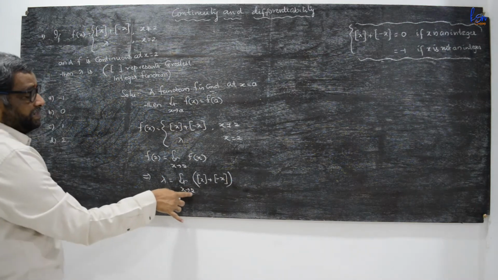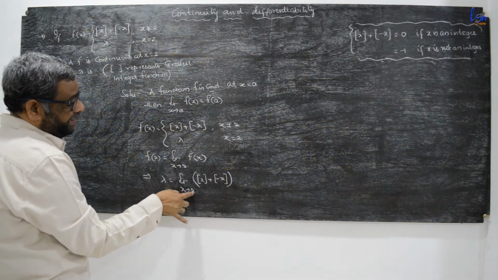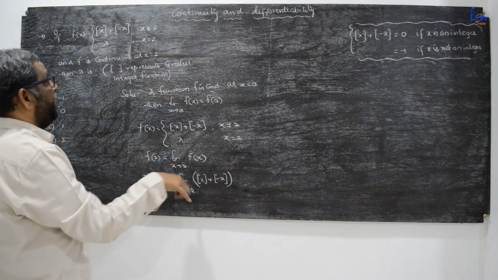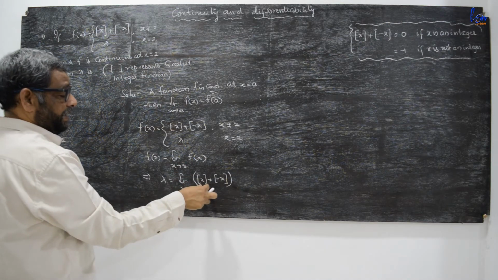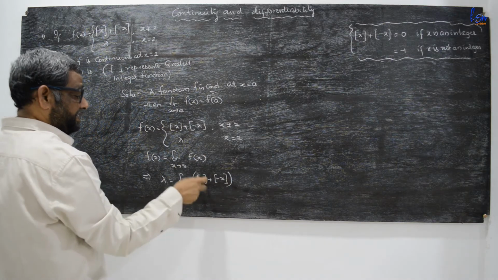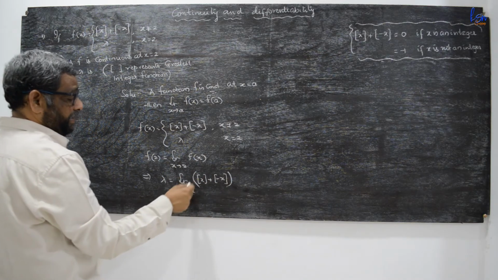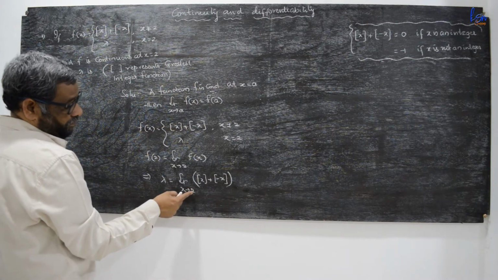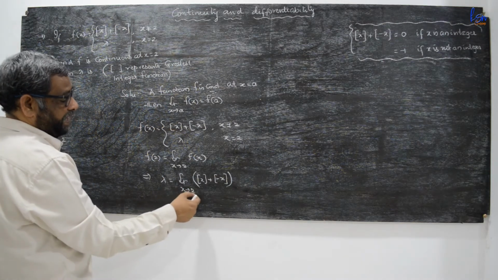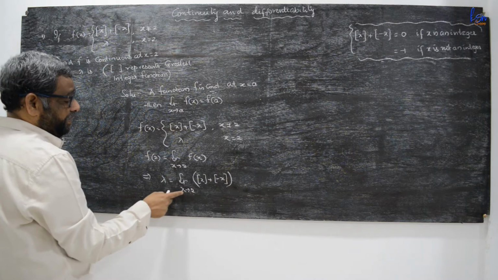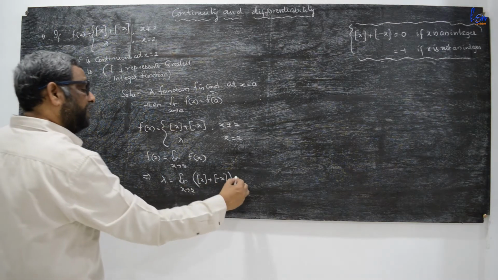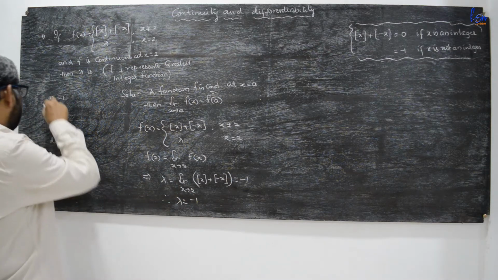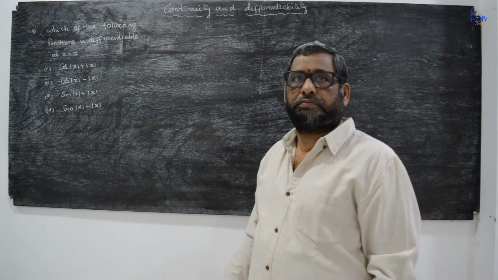Limit x tends to 2 means x can approach 2 either from the left side or from the right side, that means 2 plus or 2 minus. Whenever x is not equal to 2, it is given as [x] plus [-x]. But x is approaching 2, so it is not equal to 2; it is either 2 plus, which is very close to 2 and approaching from the right side, that means it is not an integral value. Similarly, x tends to 2 minus. Therefore, its value is equal to minus 1. Therefore, lambda equal to minus 1. The first one is the option.